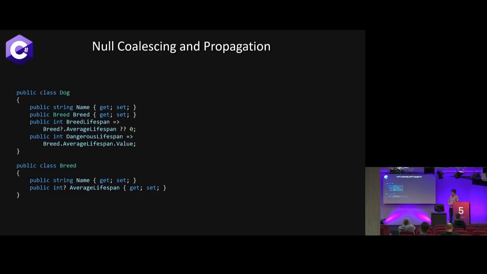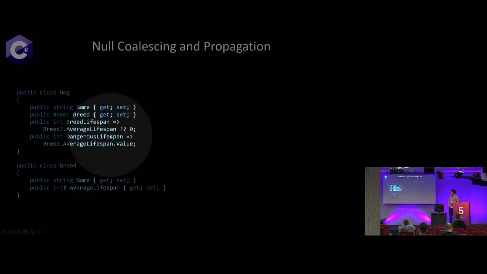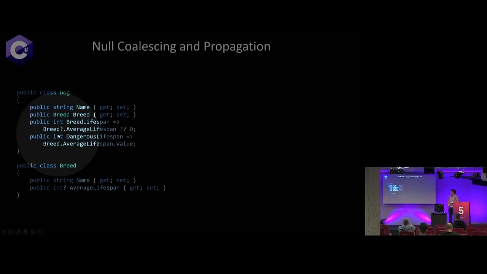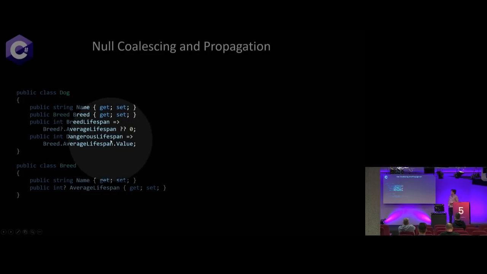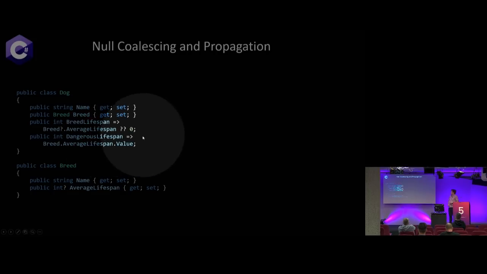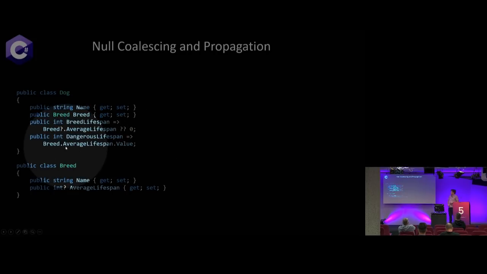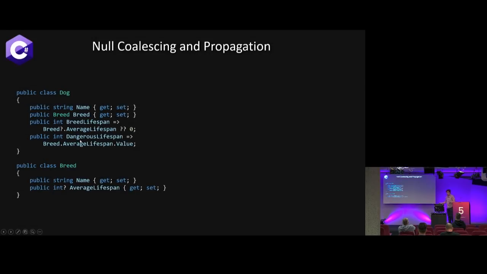So propagation, let me see if I can get this to work. Ooh, there we go. Propagation being that if breed is null, this whole statement evaluates to null, whereas coalescing is saying if the left side is null, then return the right side. If not, just return the actual value of the left side. And if we're saying, hey, I actually know that this isn't going to be null, don't worry about it, we can just do it dangerously and risk the null reference exception, and also call .value on those nullable types.